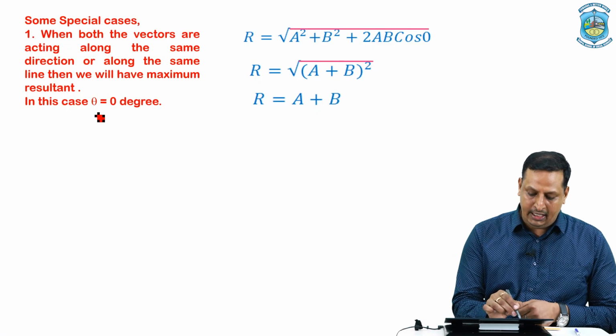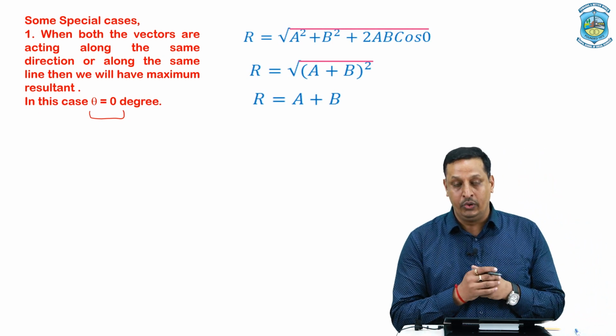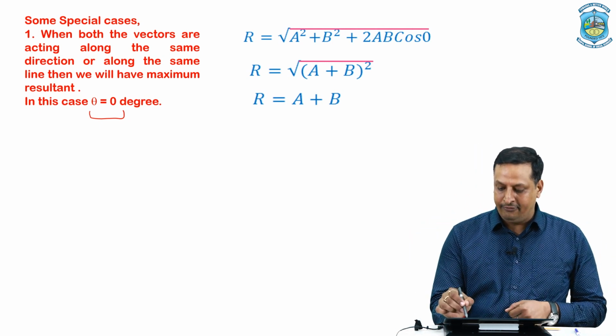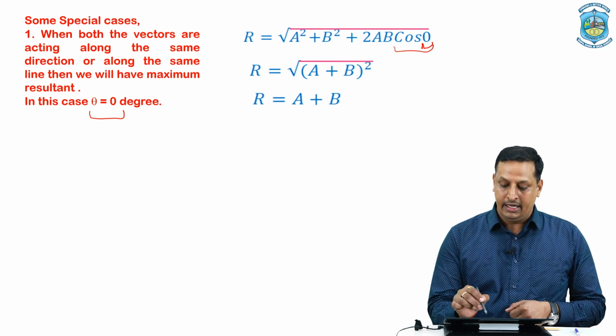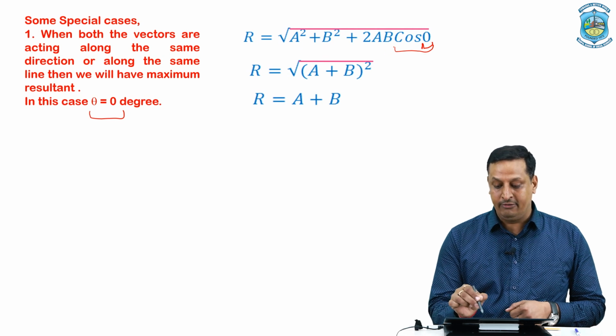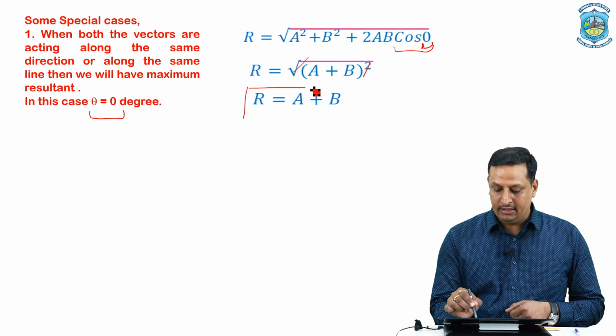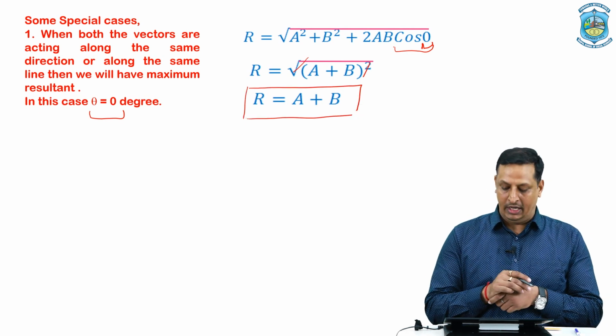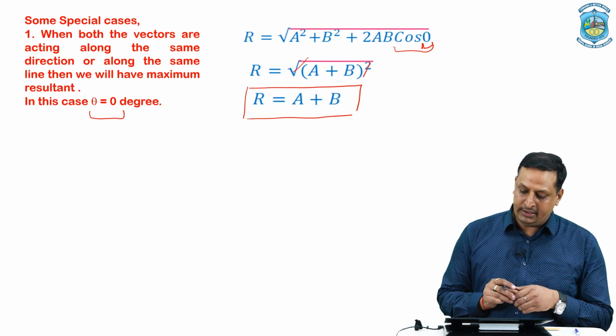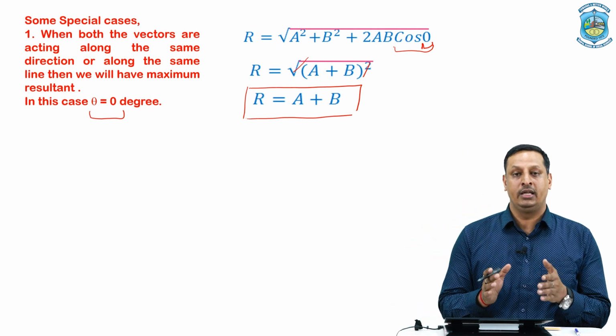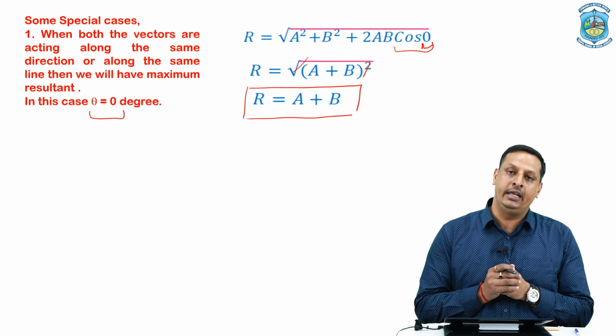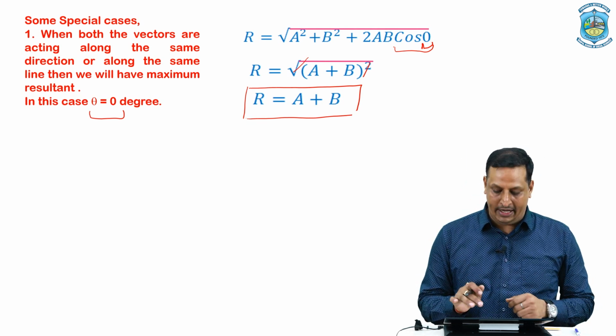See, here are some of the special cases. What happens if we have two vectors which are acting along the same line or along a parallel line? What I mean to say, if they form an angle of 0 degree with each other, then by substituting the value of theta, that is 0 degree, we all know cos 0 equals 1. It will be A square plus B square plus 2ab, which is equivalent to A plus B whole square. Here there will be a cancellation of the square and the root, and the resultant will simply be the sum of the two vectors, that is A plus B. One thing we can also note here is that this is the maximum value of the resultant that we can obtain in the sum of two vectors.